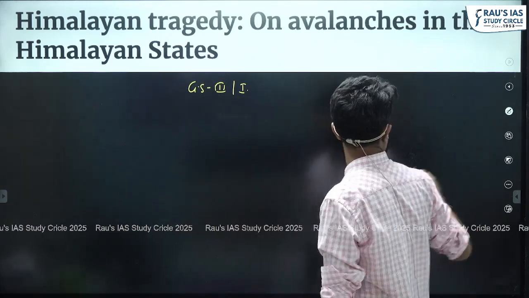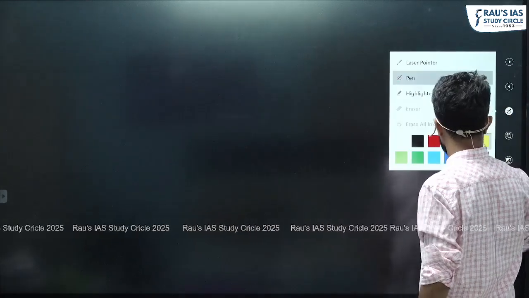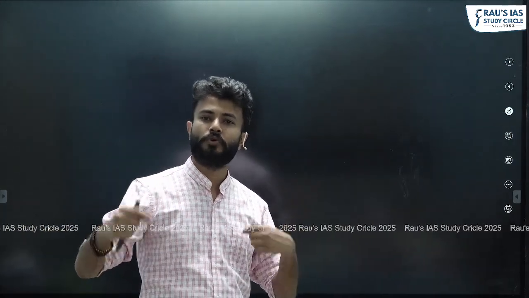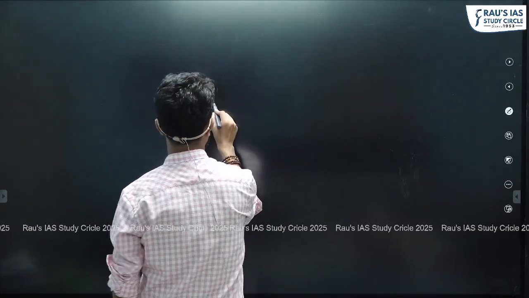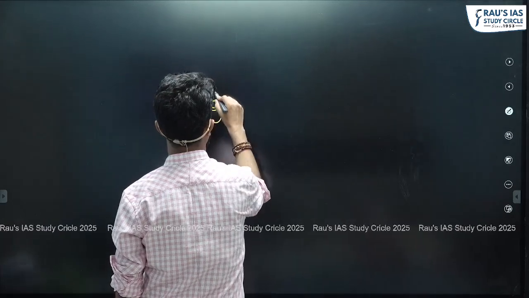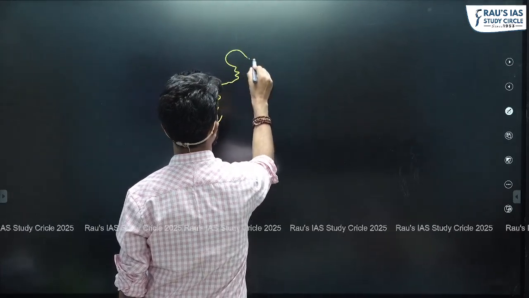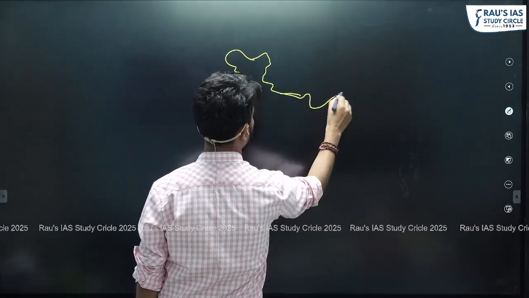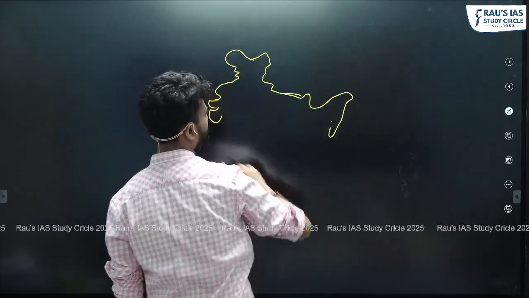So let us start this discussion. If we draw a small map, until then obviously try to brainstorm your points, that if I ask you which factors make Himalayas more vulnerable to disasters, try to think about those points. Okay, so let us say that if this is the rough map of India, right, and this is basically the Himalayan section.